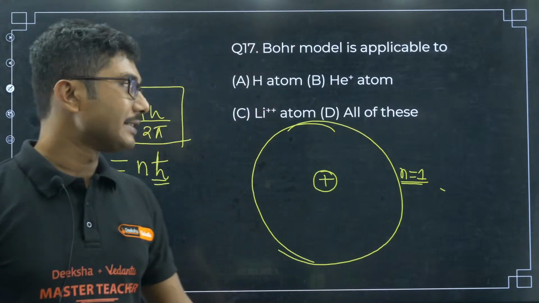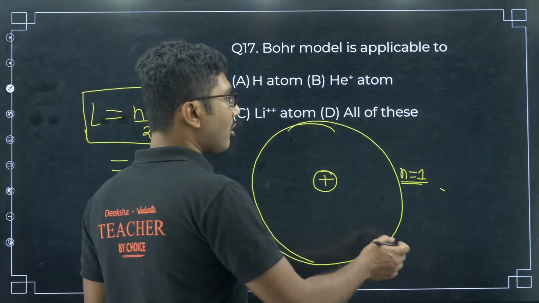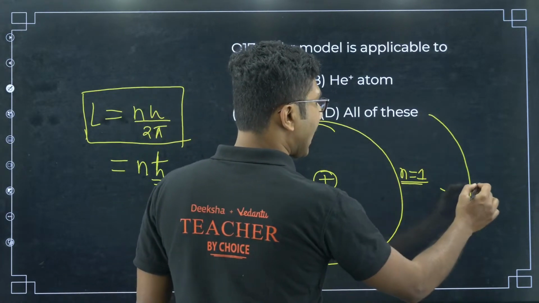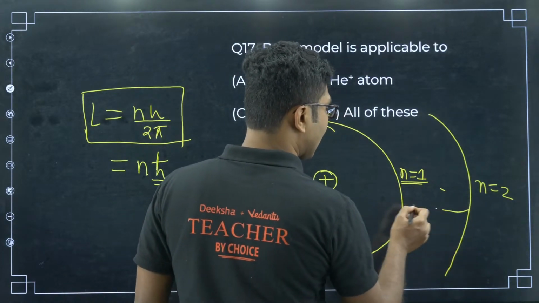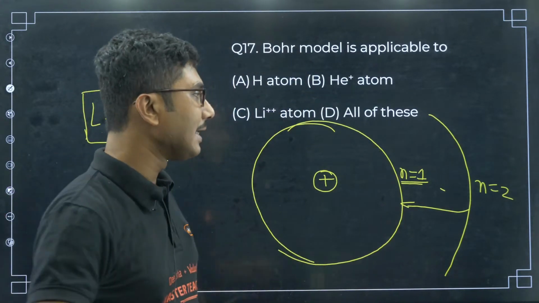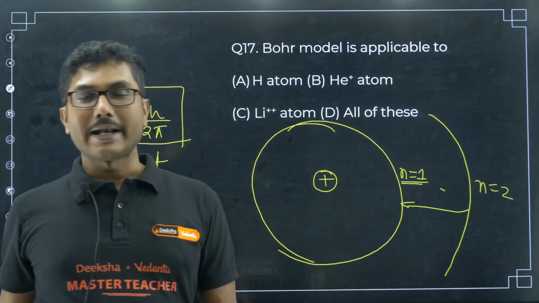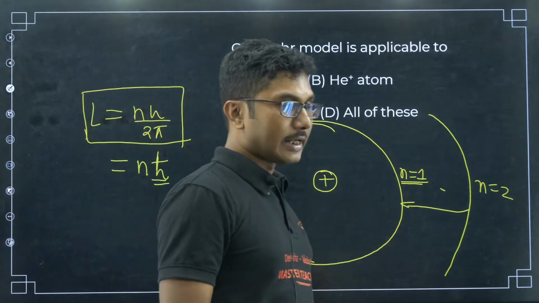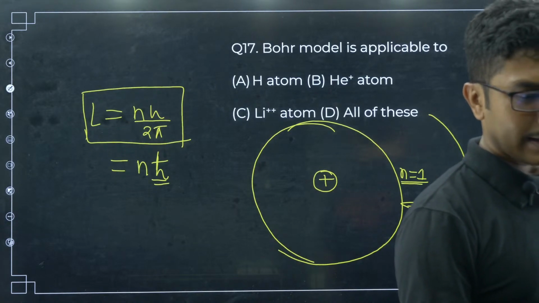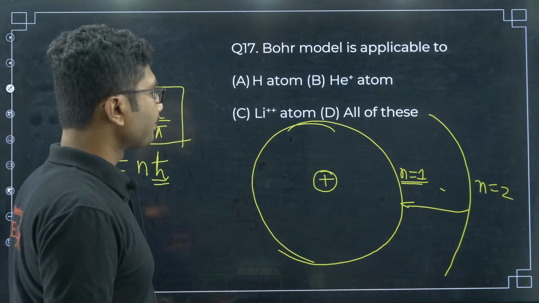Based on that he said there will be certain restrictions. The electron cannot move in any free orbit, and if it is jumping from one orbit to another, the required energy has to be quantized. Then he gave the exact value of the energy required. This is the basic gist of Bohr's atomic model, so you have to understand the theory to understand the entire part.